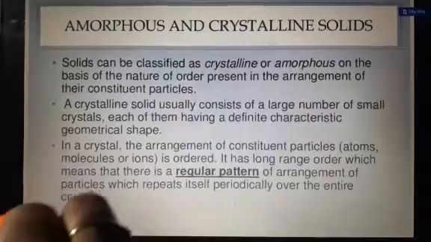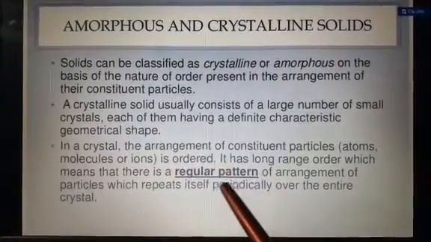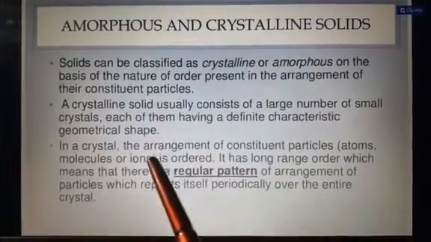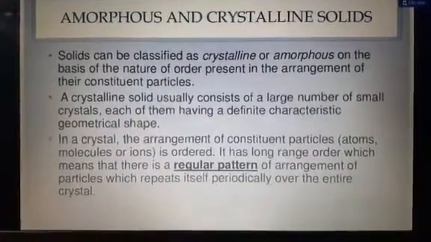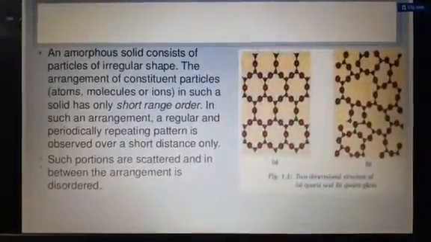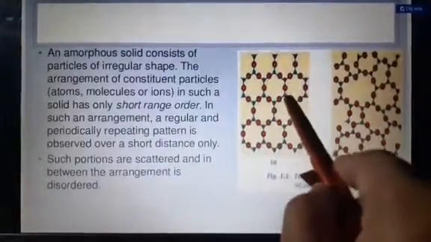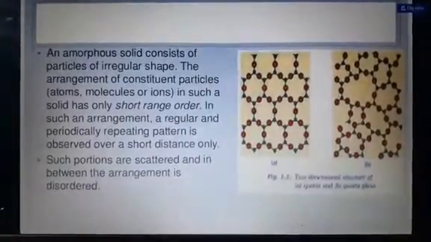It means after a regular interval, the same order of particles is repeated in the crystal lattice, so it is called long range order. You can see in this diagram there is a definite pattern, a definite geometry of pattern. So these are called crystalline solids.